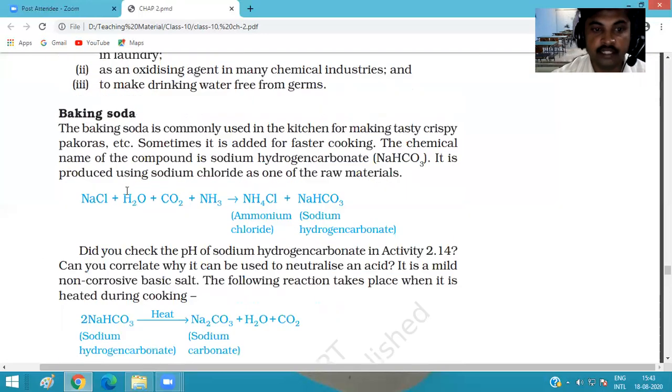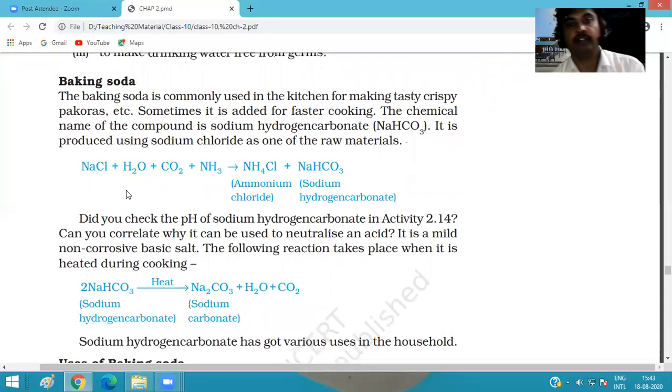And the next one is baking soda. We know baking soda in the kitchen for making different food materials. It is used for making tasty, crispy pakoras and other food materials like khaman and idli, and different food materials in which we use baking soda.